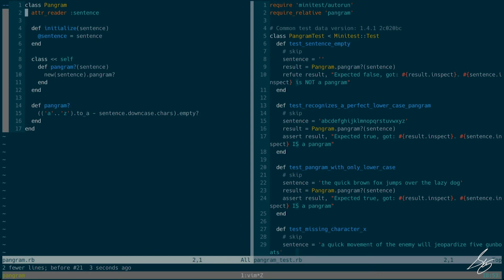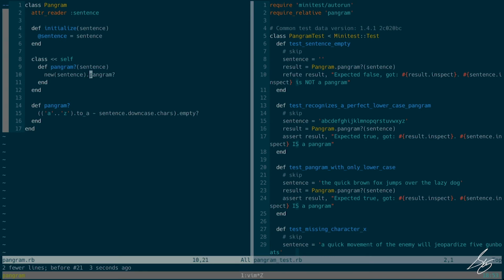Now it does add sentence to the surface area of my class as far as what the outside world sees. So maybe I would want this to be private, but I'm just going to leave it as is for now. All right. So what's next? Let me read this going from the outside in. I'm asking pangram.pangram sentence, is this sentence a pangram? And the way I determine it is I'm going to create a new instance, and ask if it's a pangram.